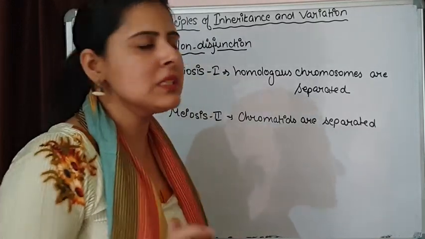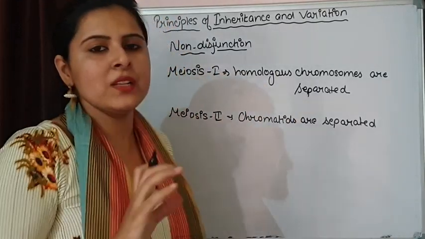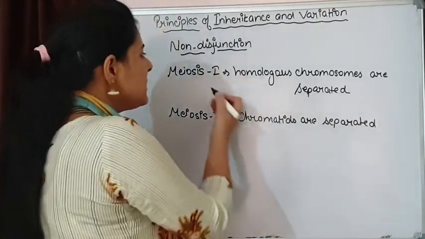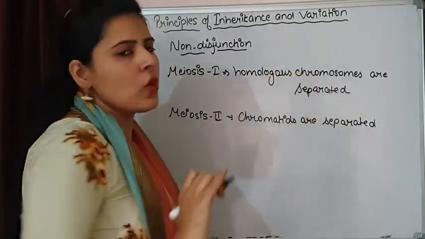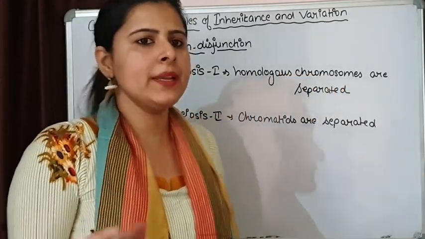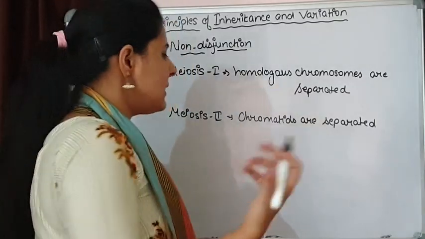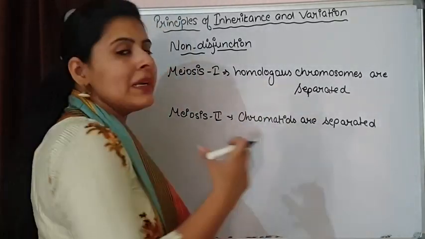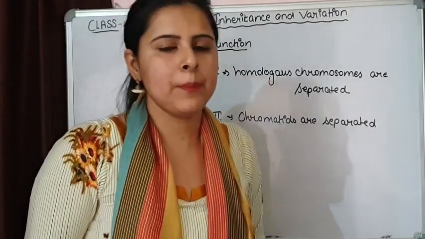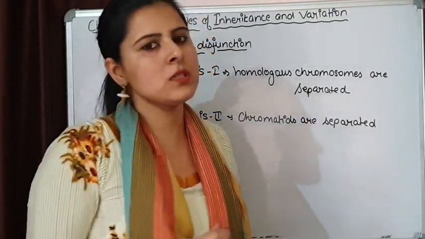But what happens when this process fails to happen? Either the homologous chromosomes do not separate at the time of meiosis 1, or the chromatids do not separate at the time of meiosis 2.